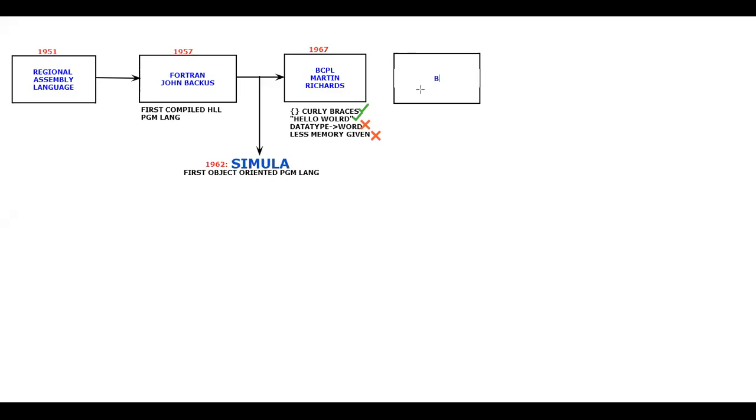So that fellow kept a name called B. Who is that fellow, if you ask me? He is our Ken Thompson. This fellow was carefully observing this, and he kept the name as B. Why the name B? Maybe I'll tell you now. This is 1969. In 2 years, he quickly developed a programming language and released it.